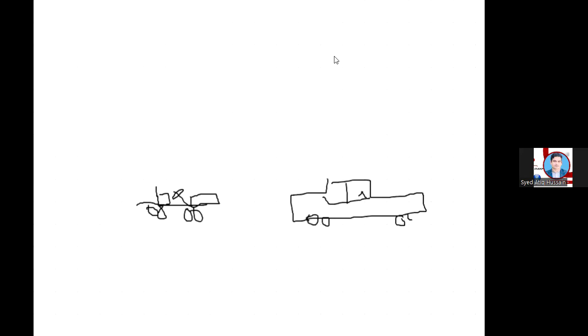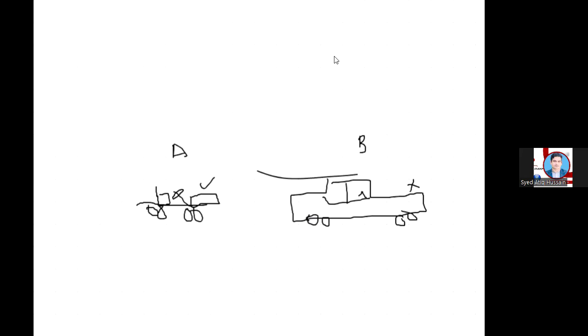It is car A and car B. And these cars have engines. For example, car A has an engine, but car B doesn't have an engine.